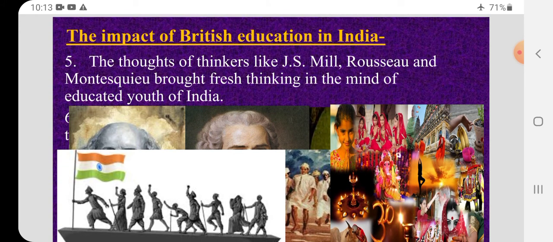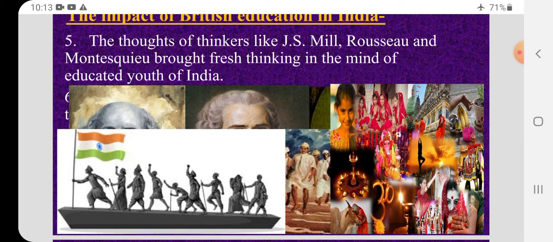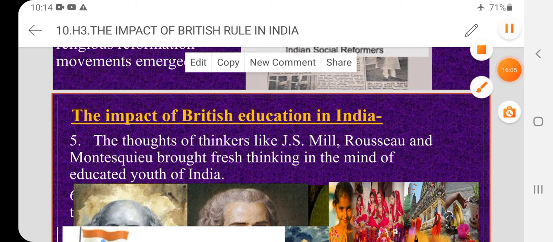The thoughts of thinkers like J.S. Mill, Rousseau, and Montesquieu brought fresh thinking in the minds of the educated youth in India. So the people started to think and question the Britishers on so many things, the exploitation that the Britishers were doing to the Indians. Since the education was given by the Britishers, now the Indians are able to think and question the Britishers in return.